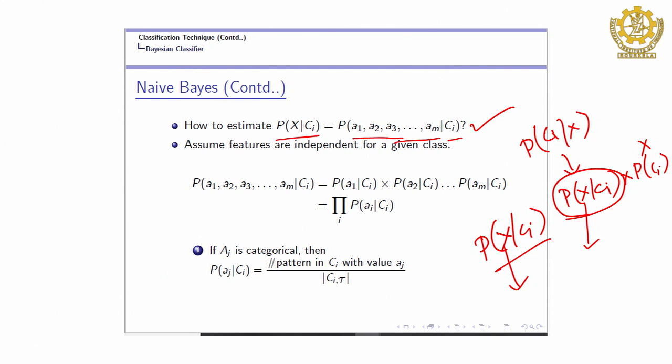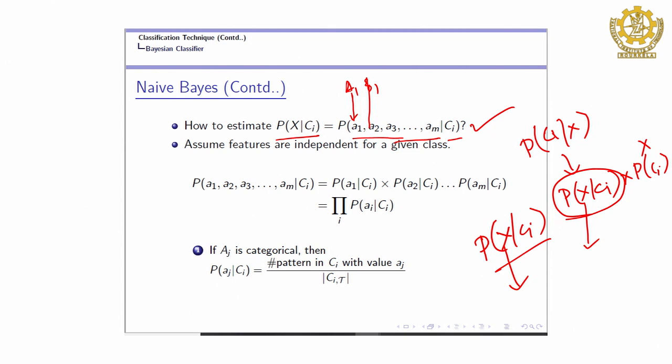Now, in the naive Bayes classifier, one thing is done: we assume that all the features are independent of each other. That means there is no dependency between random variable A1 and random variable B1. What is random variable A1? A1 is the first feature, and B1 is another feature. So, all features are independent of each other. That is what is called the naive Bayes classifier, but in general it may not happen in reality. Reality means we do not know, but in most cases we assume that.